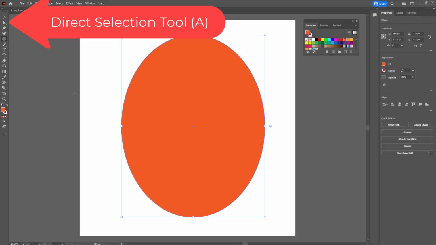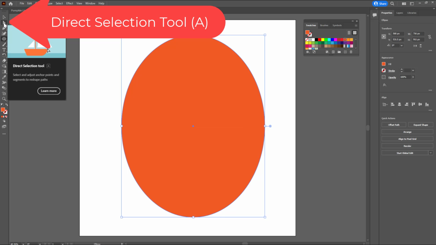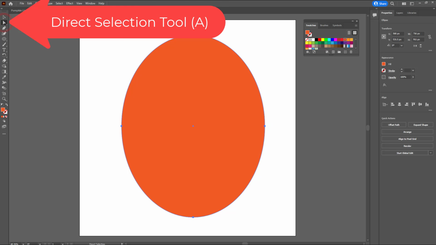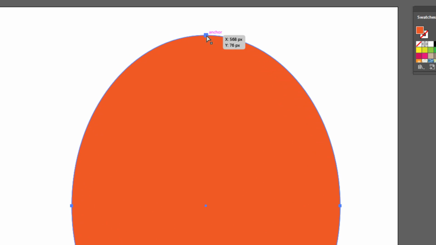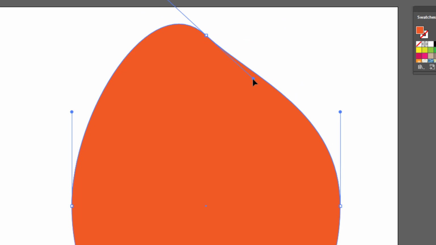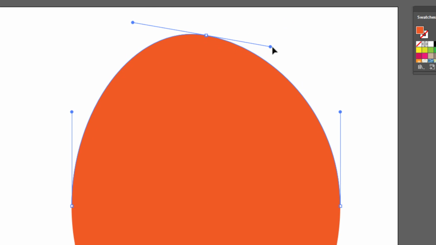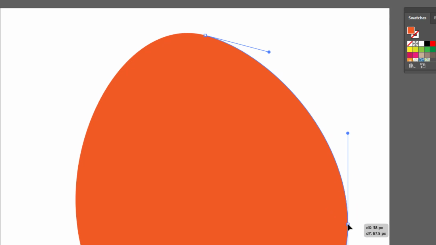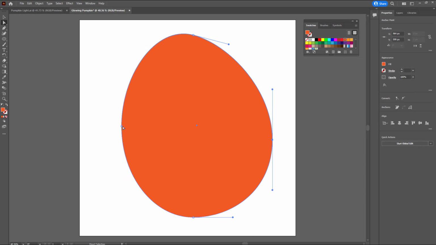Next I'm going to switch to the direct selection tool, or you can click A on the keyboard. Notice that when I click on this square right here, I get these little handles that pop up on the sides. I can click this handle and I can drag it all different ways. So I'm going to make this a little bit wonky. I'm going to click this one here, hold it and drag it down, and I'll do the same thing on this side. And I'm just going to make some different creative variations until I like the way this pumpkin looks.